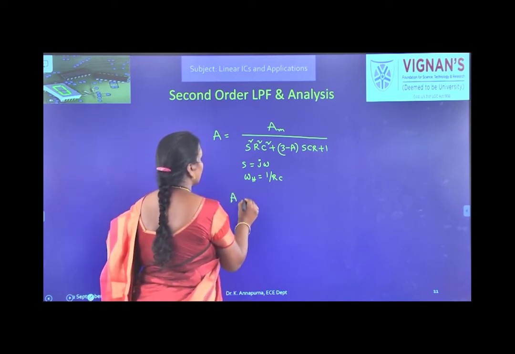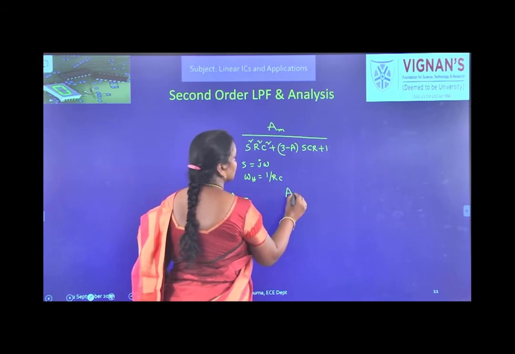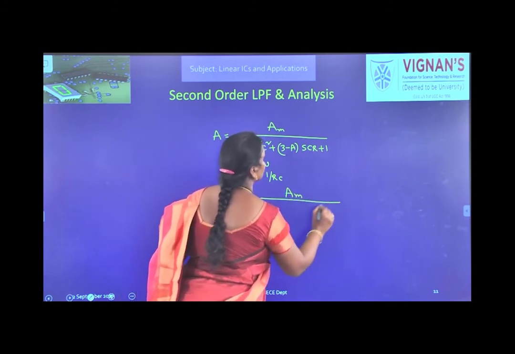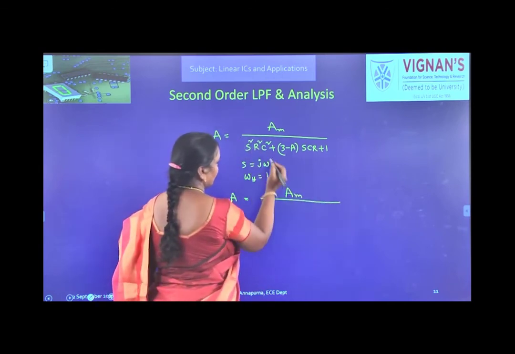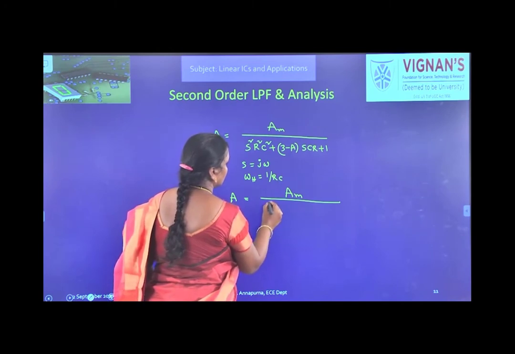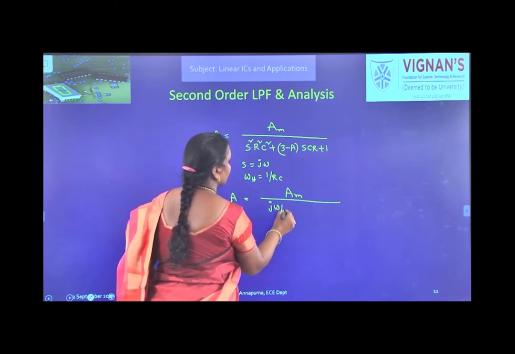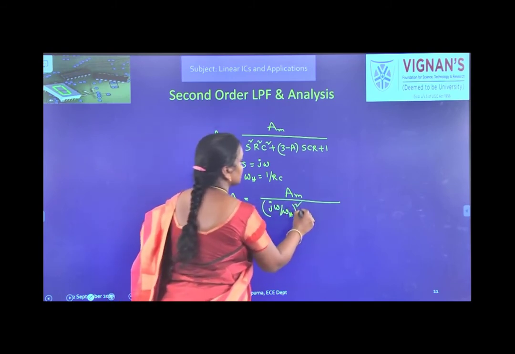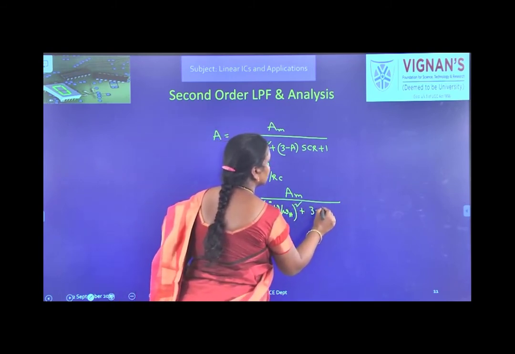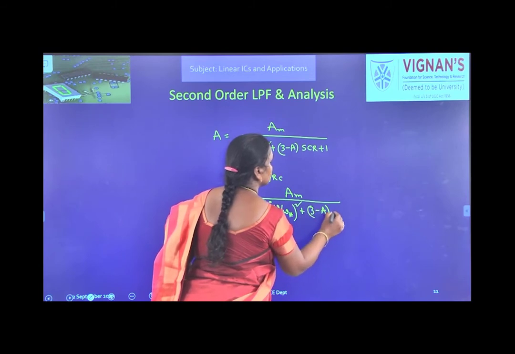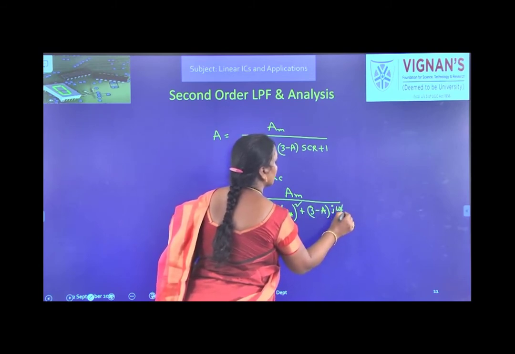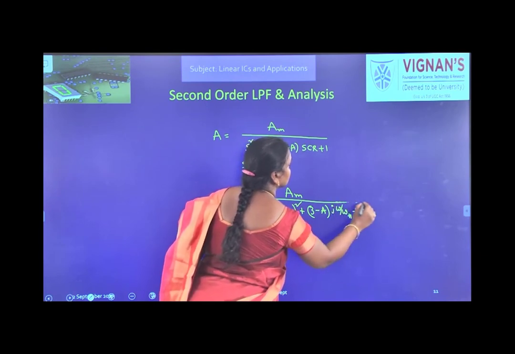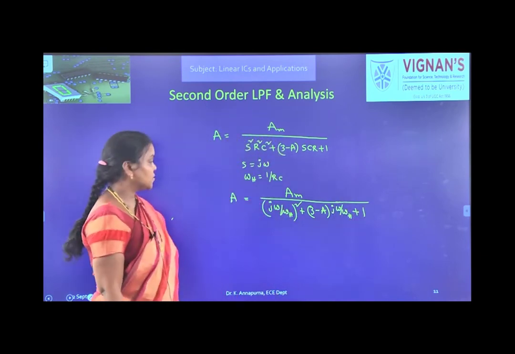So then how can I write this A? A maximum by (j omega by omega h) whole square plus (3 minus A) into j omega by omega h plus 1, right?